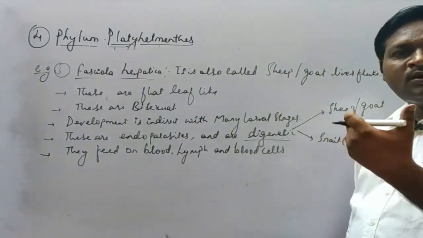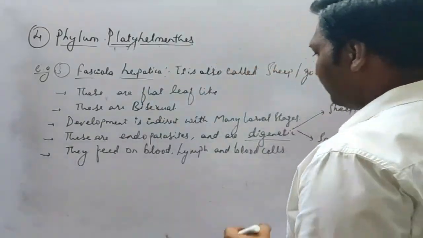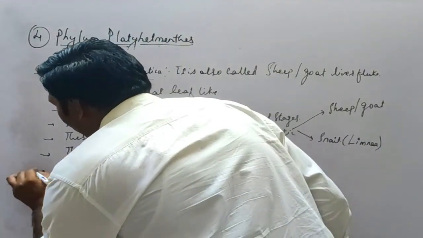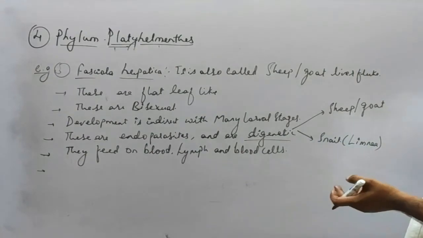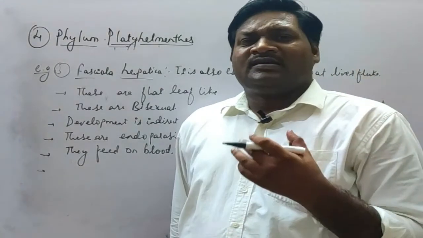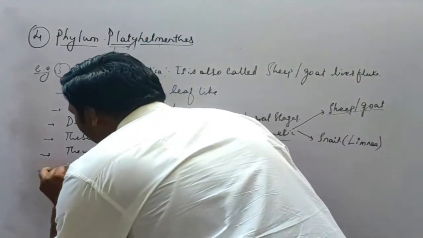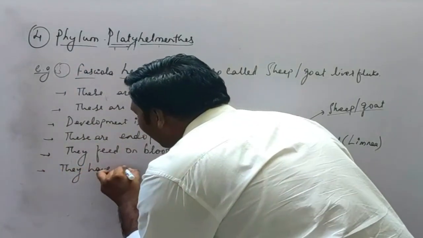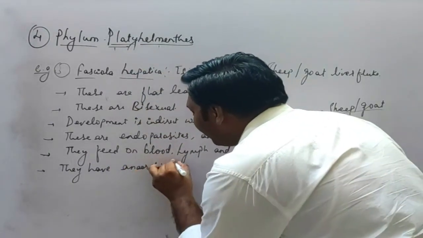Basically, as I told you, the endoparasites are feeding on the blood as well as lymphatic vessels or lymphatic tissues. And they also have the anaerobic type of respiration, as they are found in the intestine of the sheep or in the liver. So we'll write here they have anaerobic respiration.